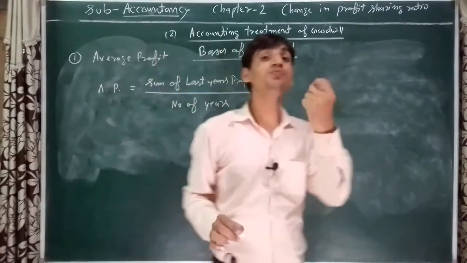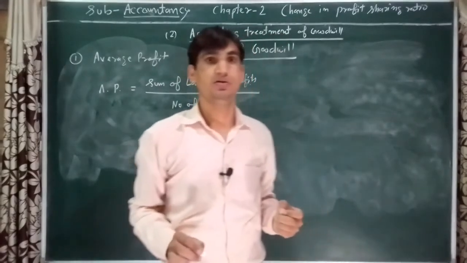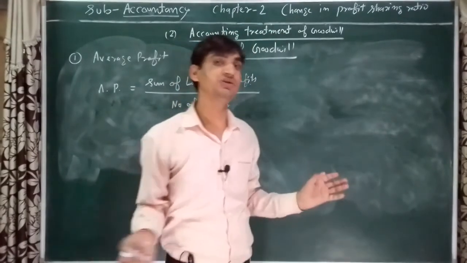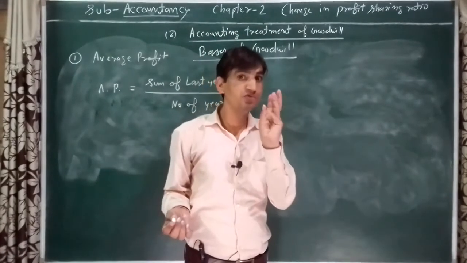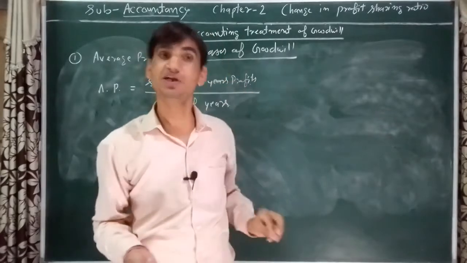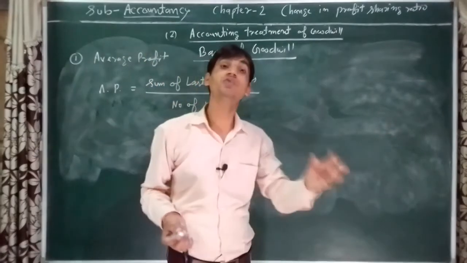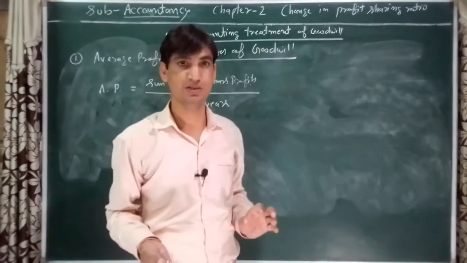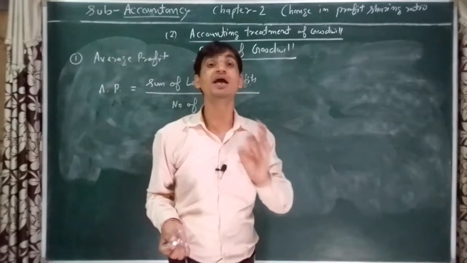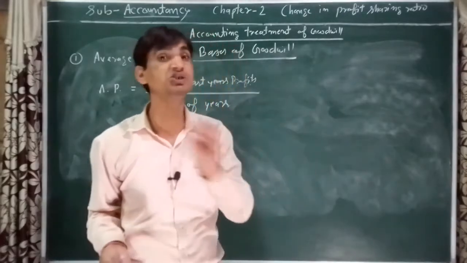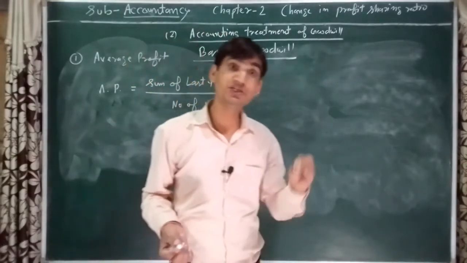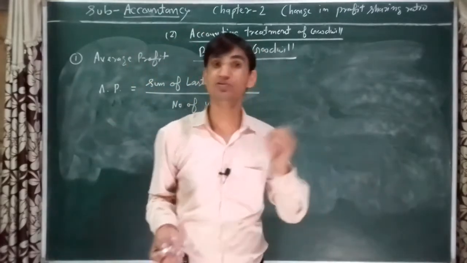The last year profits, if these are given in question, but we require three adjustments in profits if information is given in the question. We require three adjustments in a particular year's profit if these adjustments are given in a particular question.